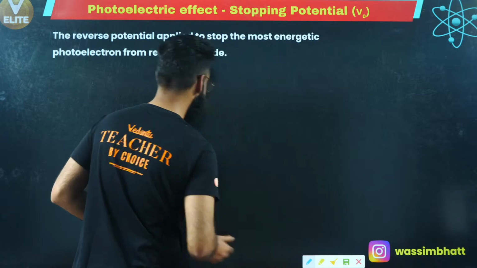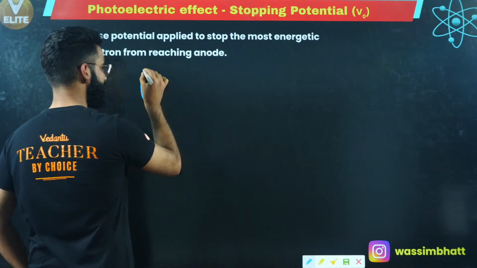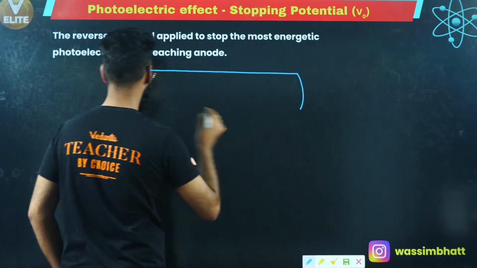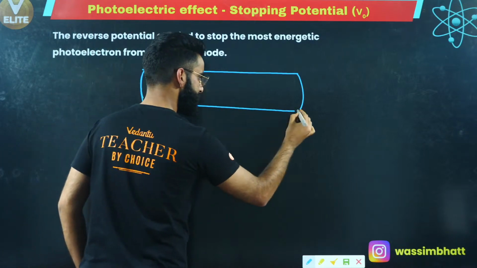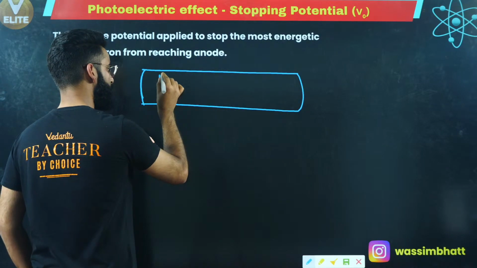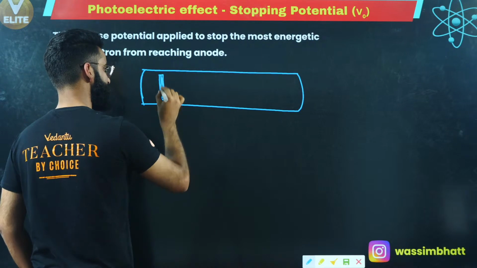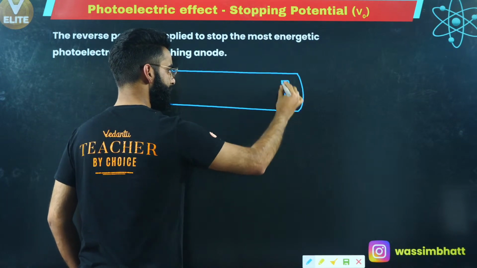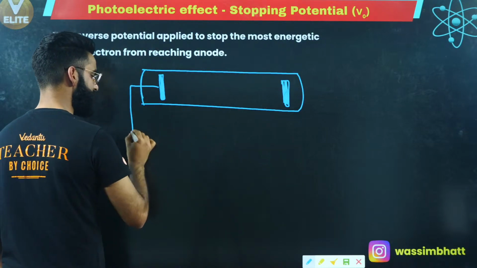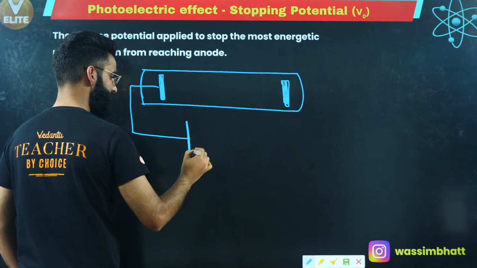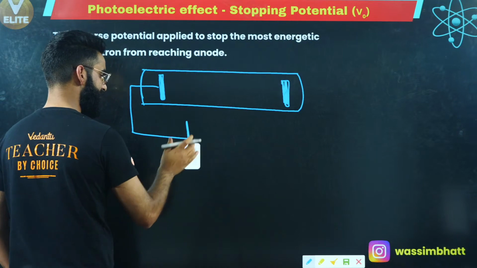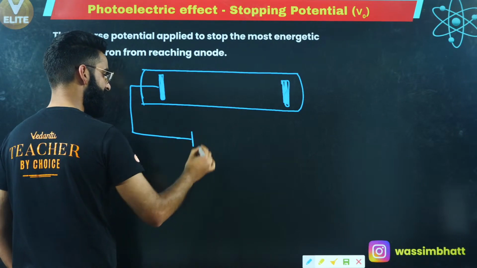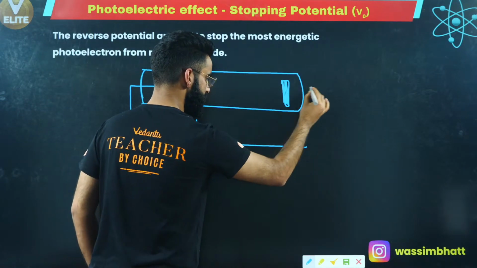If you remember the setup which I gave you in the beginning, this was the glass tube, correct? Over here you took a photosensitive metal which was acting as the electrode as well. This side I used to connect with the negative terminal of the battery, and this side I used to connect with the positive terminal of the battery.